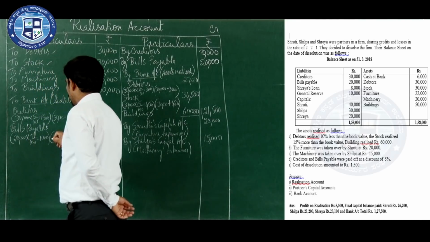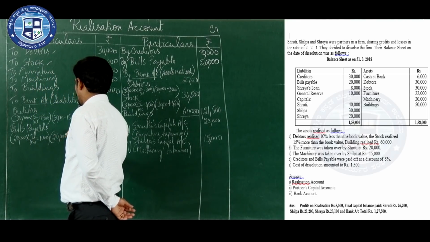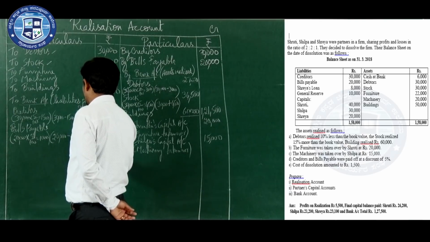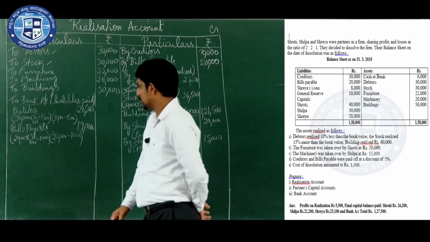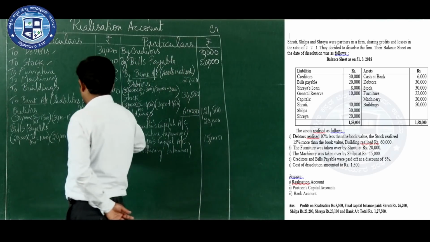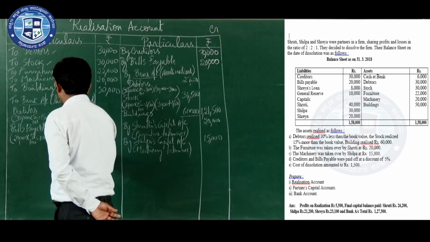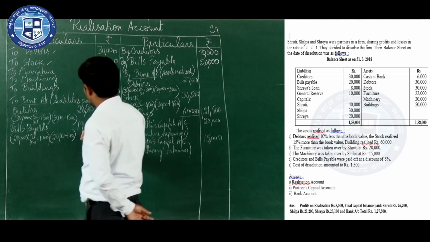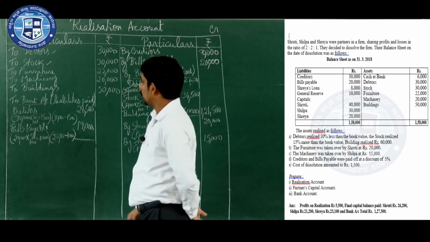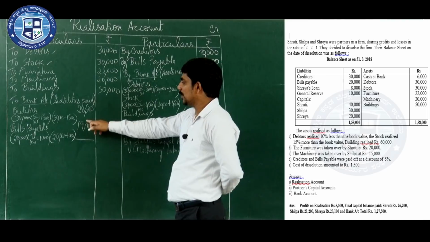From 20,000 you are getting 1,000 discount. That means how much bills payable amount are you paying? 19,000, that is 20,000 minus 1,000. Now both the liabilities are paid. Let us total it.